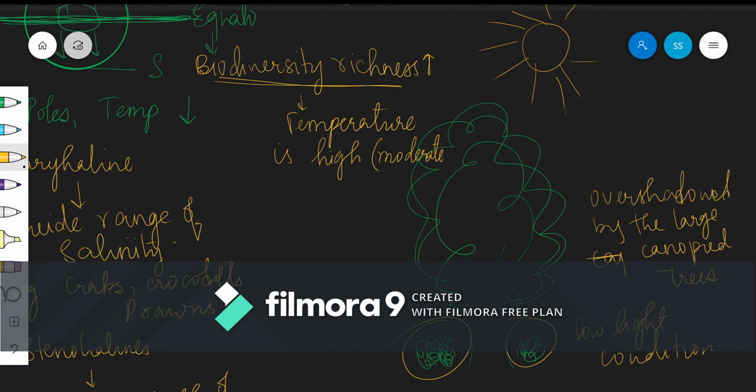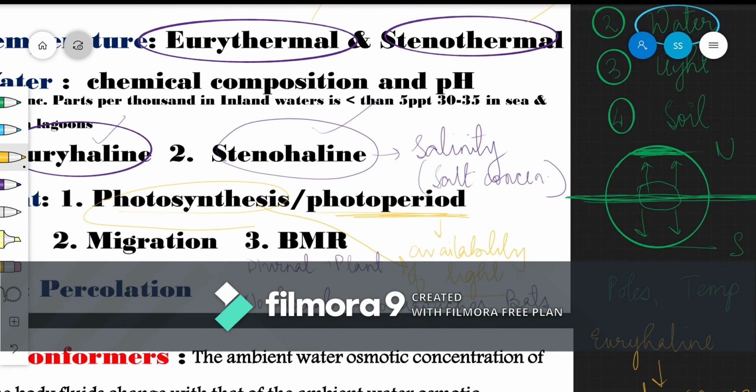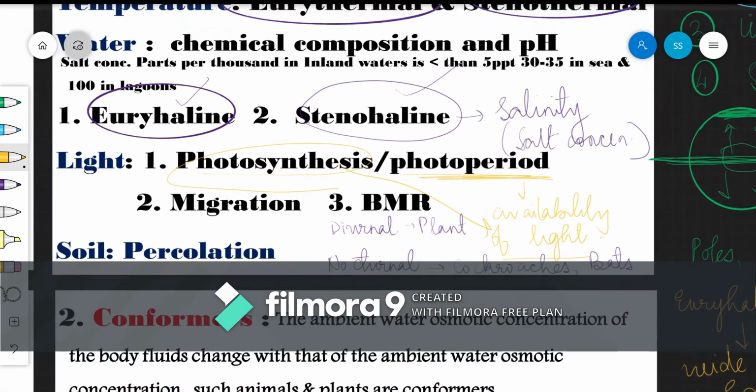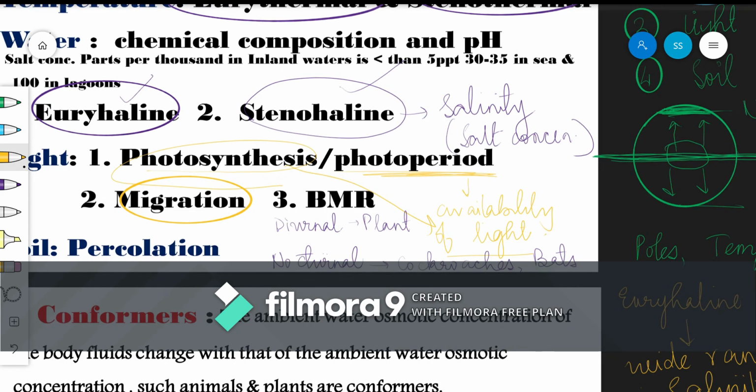Now, light will also determine flowering, reproductive and the migratory activities, and timing the foraging. So in presence of light, all these activities take place, such as migration, flowering, reproductive activities, and timing the foraging. So that's all about the factor light.